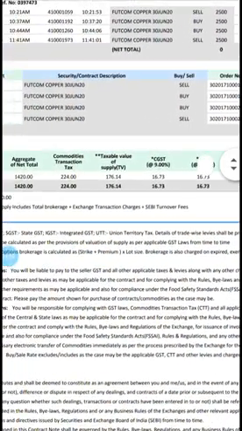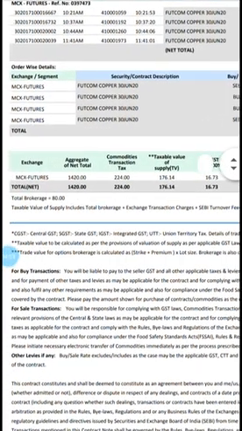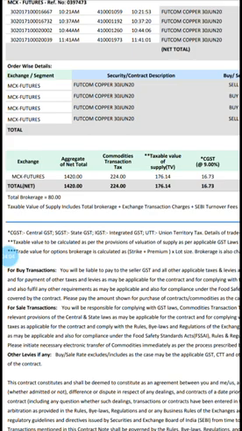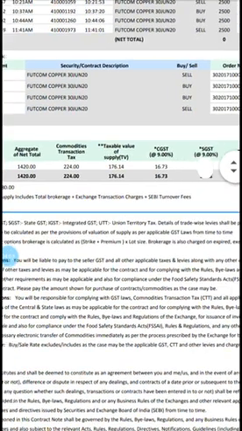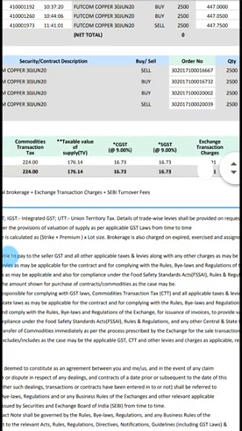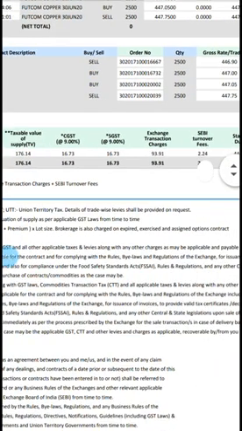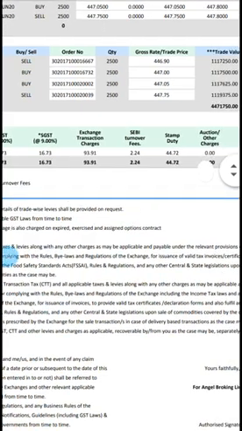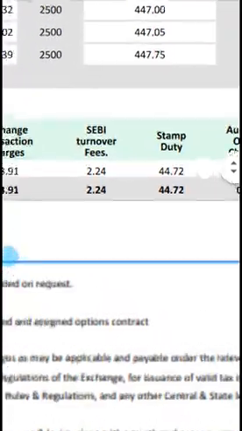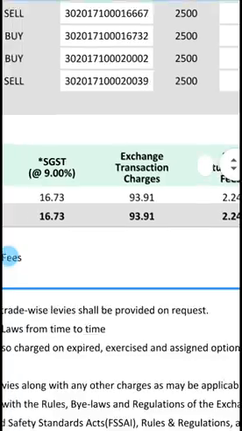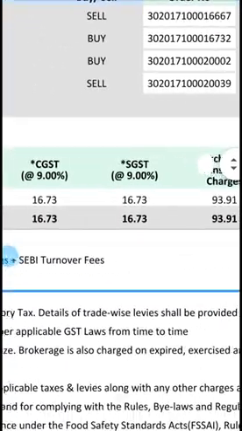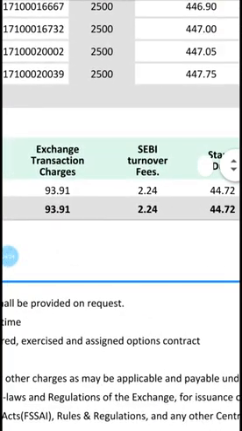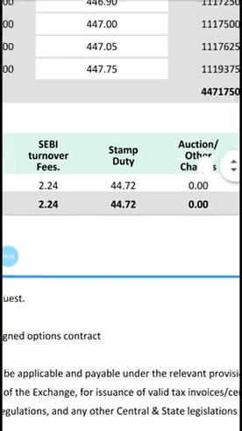Let us see what the other charges are. You can see here the commodity transaction tax is 200 rupees. And CGST, SGST, all the taxes they will be mentioning here. Exchange transaction charges 93 rupees. SEBI turnover, you can see here. So all the taxes they will be mentioning here. SEBI turnover taxes, stamp duty 44 rupees.